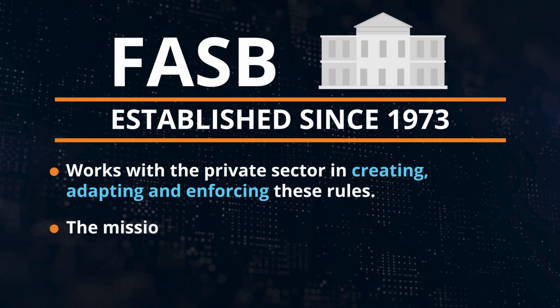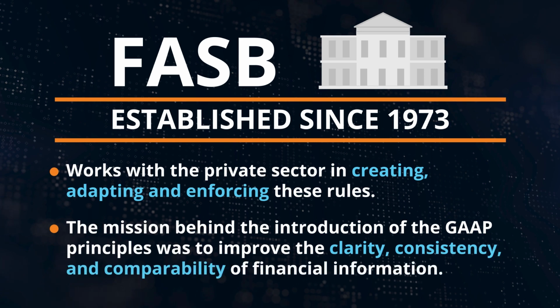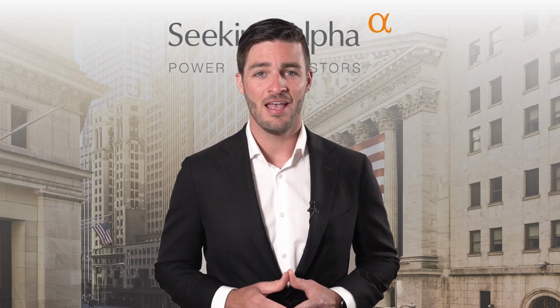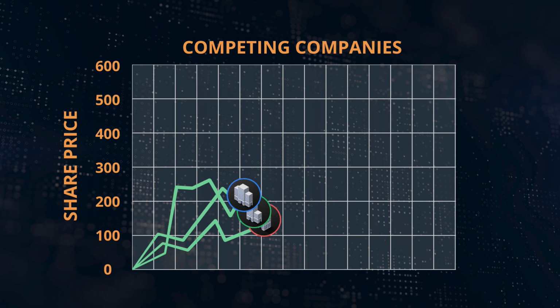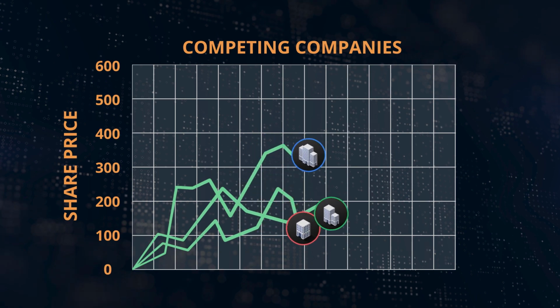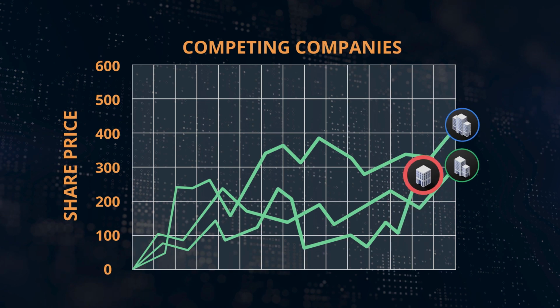The mission behind the introduction of GAAP principles was to improve the clarity, consistency, and comparability of financial information. This information could be a company's quarter-over-quarter finances, finance between competing companies in the same sector, and even whole industries. With this information, investors can understand how competing companies are doing against each other, as well as get the peace of mind that the company isn't trying to get creative with their earnings numbers just to boost the share price.